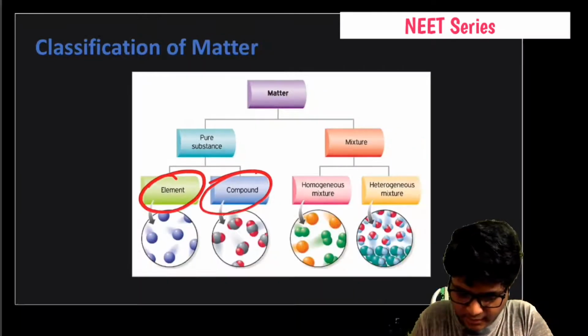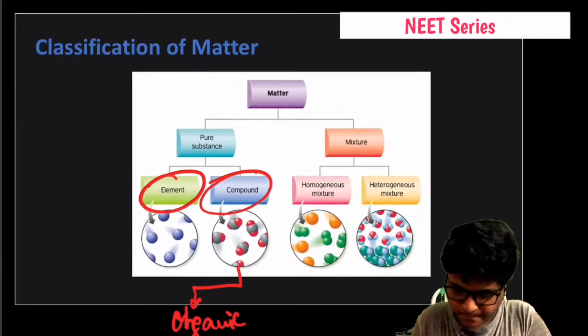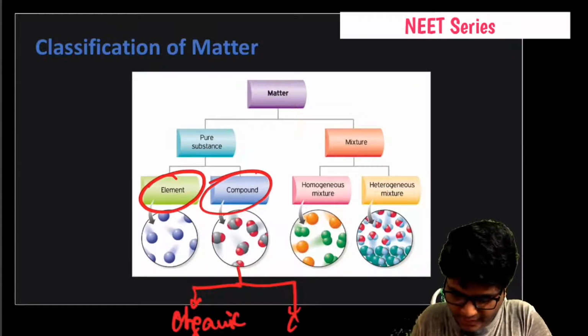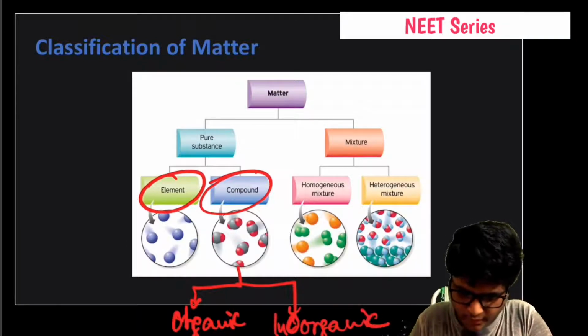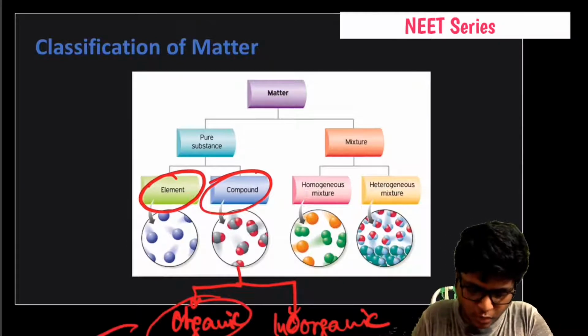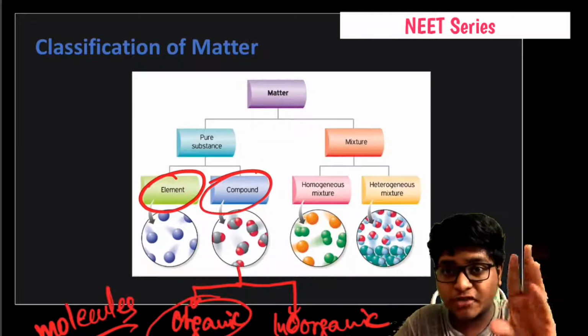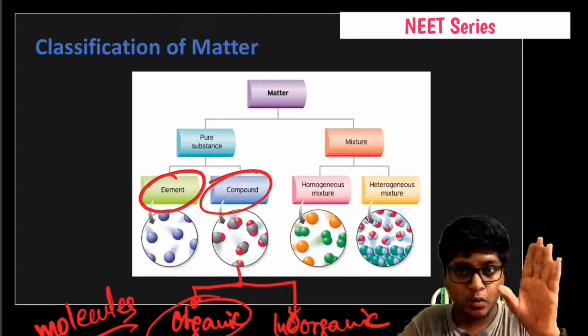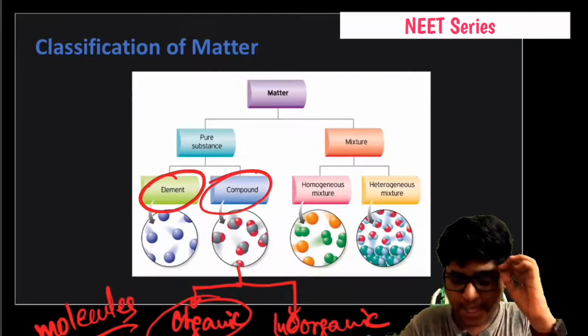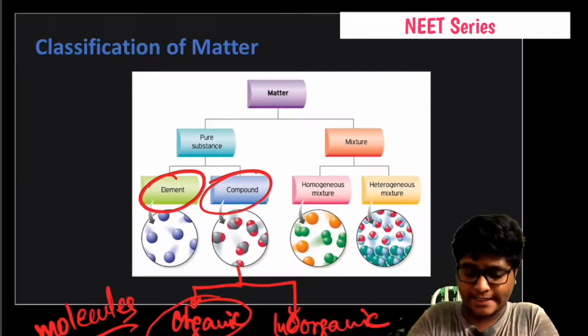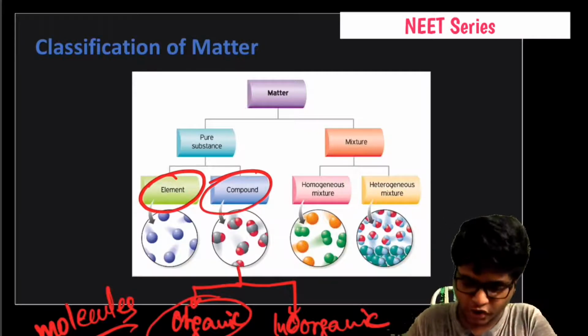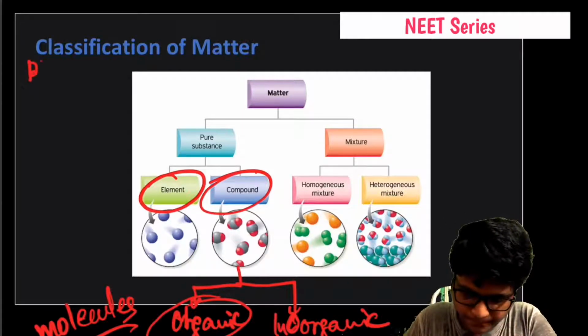Compound, there is another type called organic and inorganic compounds. Inorganic compounds are generally known as molecules. Organic compounds are generally known as molecules. This is what you have to remember. And there is also a certain very important terminology here, that is phase.